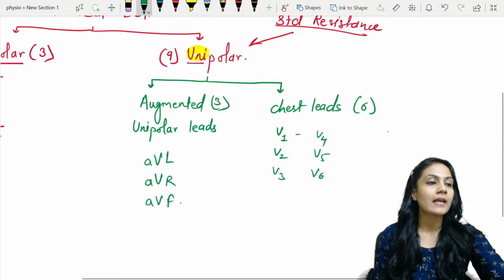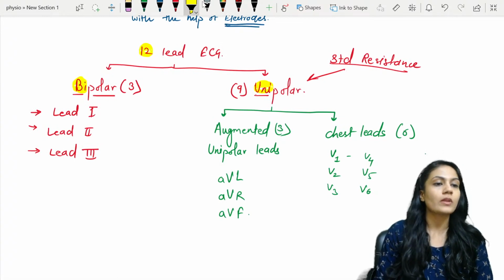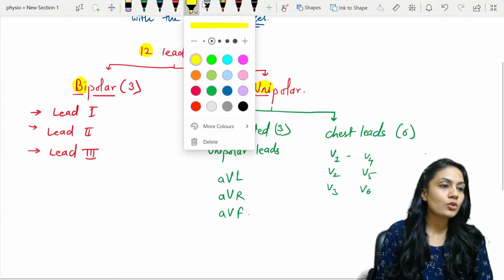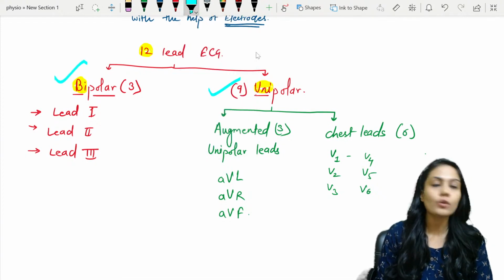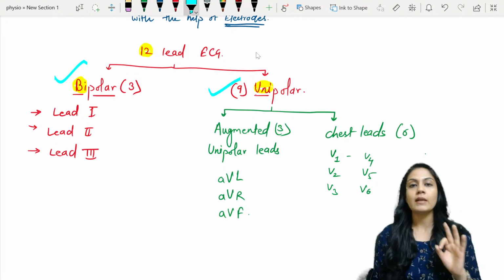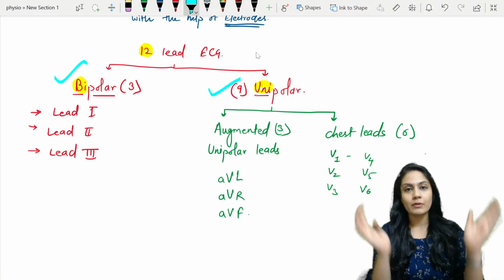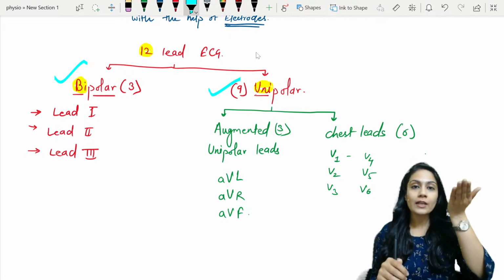So how will you remember, children? First of all, we took the 12 lead ECG. We divided it first into bipolar and unipolar. Bipolar, we know only 3 leads are there: lead 1, lead 2, lead 3. And unipolar leads have 2 subdivisions, augmented leads and chest leads.